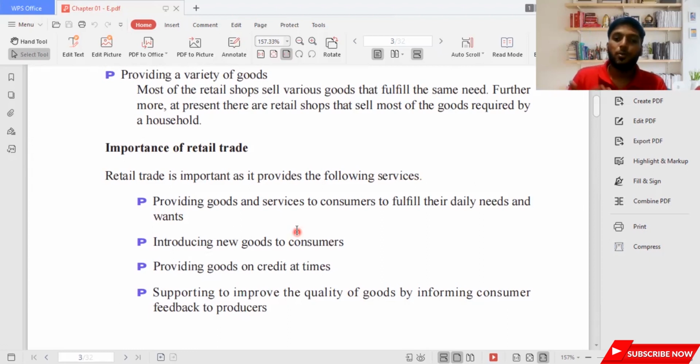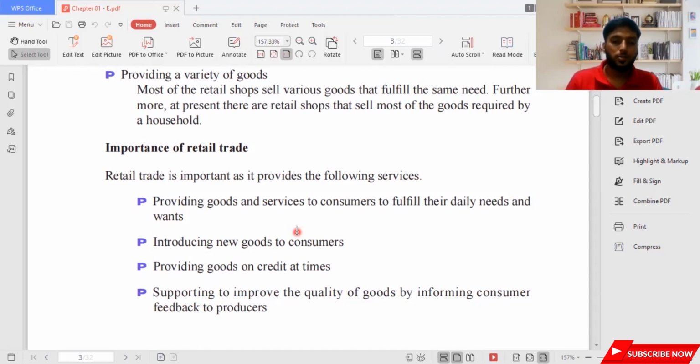Providing goods on credit at times. When the grocery store is nearby, you can go and ask, hey, I don't have some money, can you please give some bun, I'll pay you tomorrow. And the Kada Mudalali will give you, of course, because he knows you better, he knows your family. He will give this sort of service and will try to keep you always coming back and purchasing at the store.